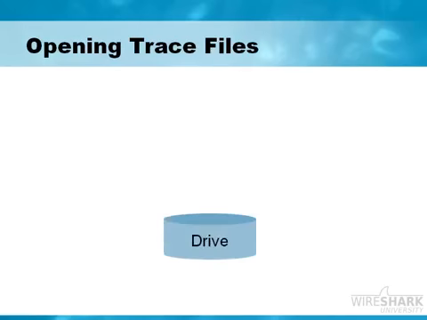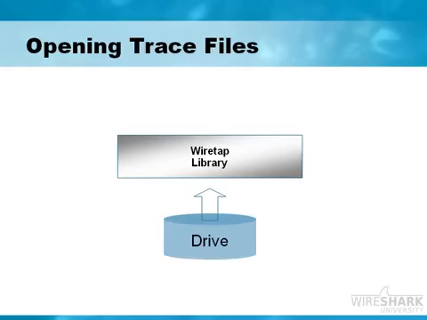When we open up trace files, we're picking up these files from a drive, and there's a piece called the wiretap library that is used in Wireshark. The wiretap library contains all of the information required to decipher these different trace file formats so that Wireshark can read them. There are a lot of different formats that Wireshark reads now.